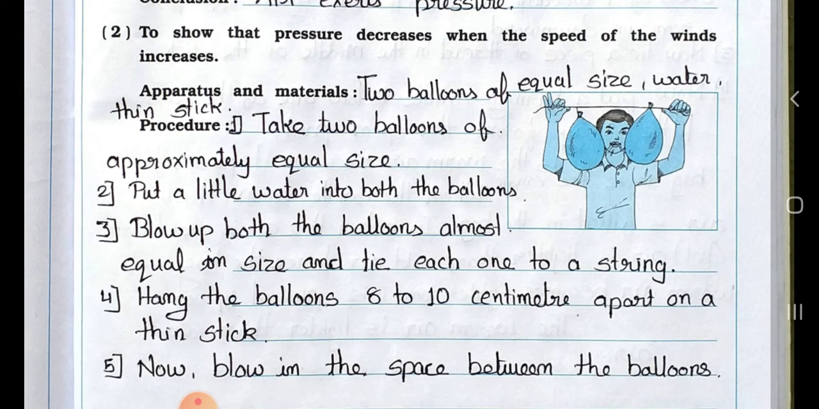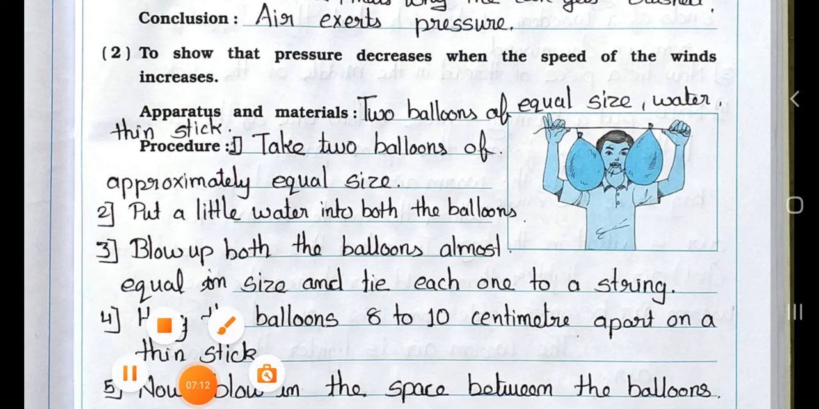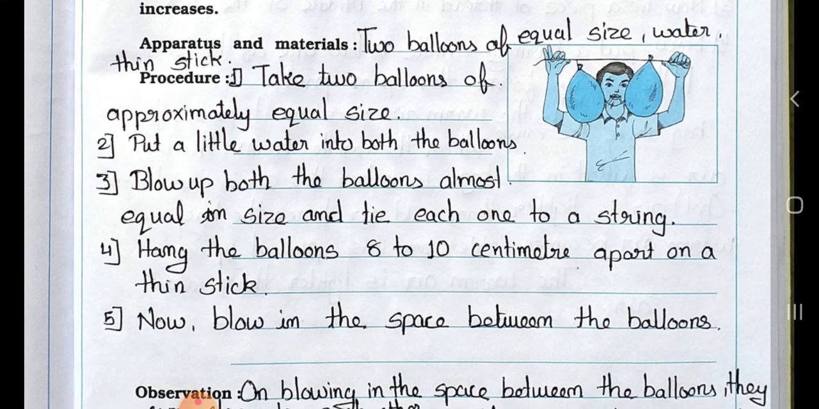See number 2. To show that pressure decreases when the speed of the wind increases. In that, apparatus and materials: 2 balloons of equal size, water, thin stick. Procedure is: point 1. Take 2 balloons of approximately equal size. Point 2. Put a little water into both the balloons.